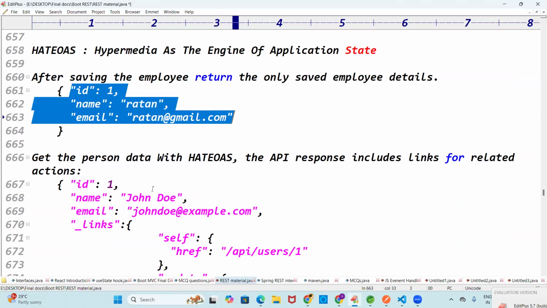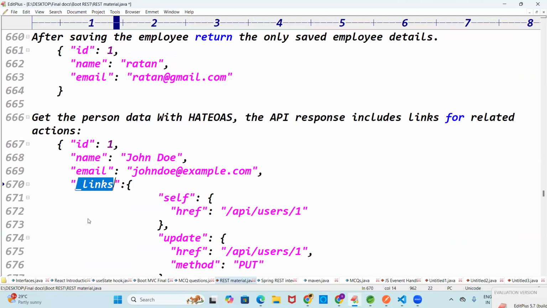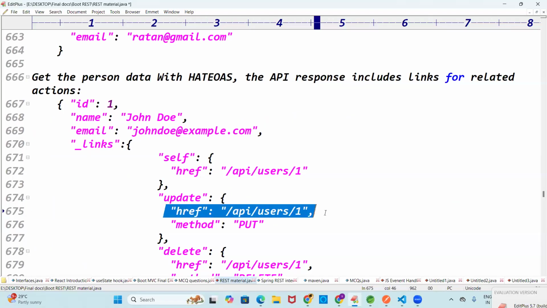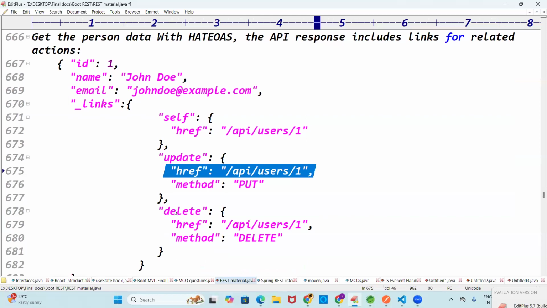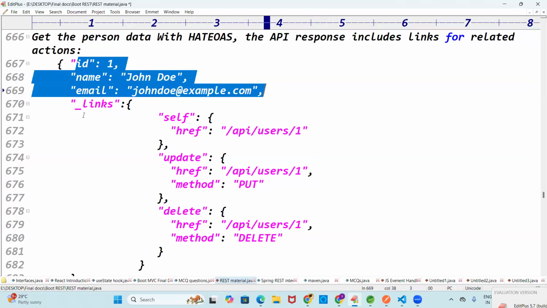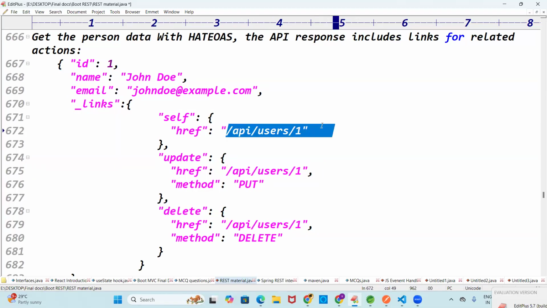Now I am saying that you should get the links. Self is nothing but the getter link. This is the get link, next one is the put link, and this is the delete link. It means it is getting the saved employee with the links. What links? This is get link, this is put link, this is delete link.